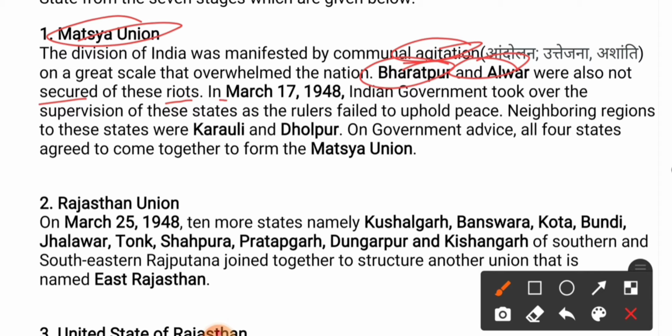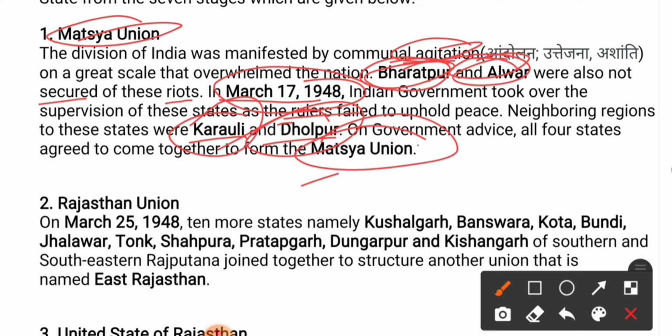So on March 17, 1948, the Indian government took over the supervision of these states, as the rulers failed to uphold the peace. Means the rulers were not able to maintain the peace, so this was taken under the control of the Indian government. Neighboring regions to these states were Karauli and Dholpur, very close to Bharatpur and Alwar. So the government decided to merge all these states, Bharatpur, Alwar, Karauli and Dholpur, to make one area, and this area was known as the Matsya Union at that time. All right, so this is your first integration of states in Rajasthan.